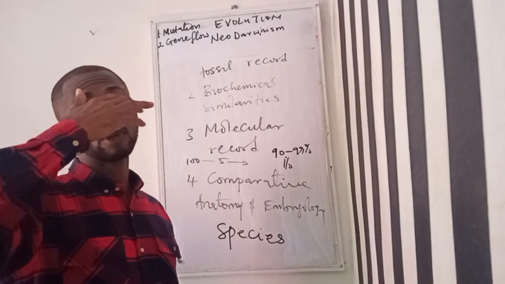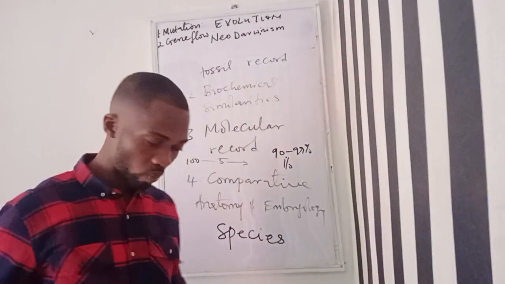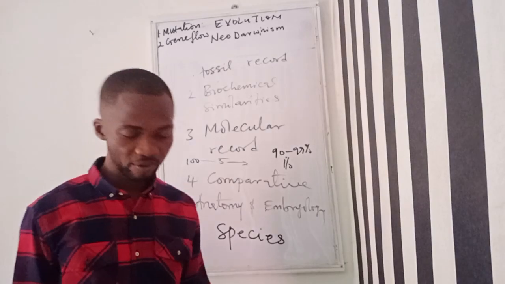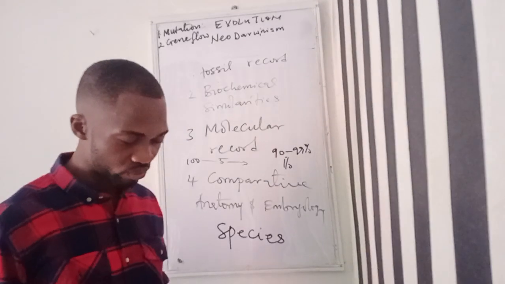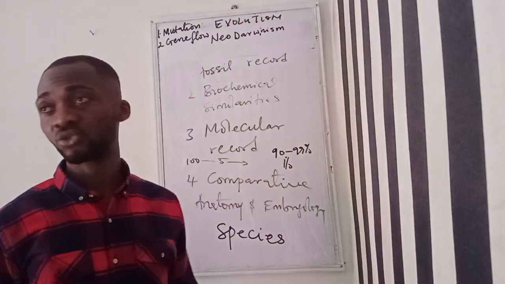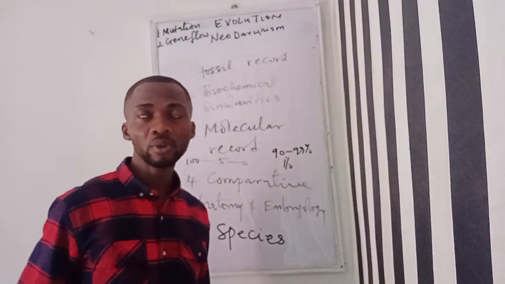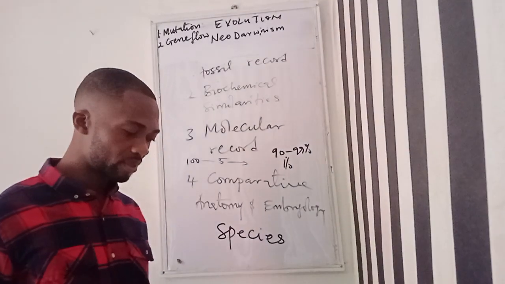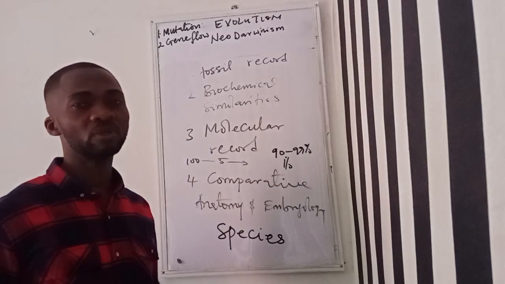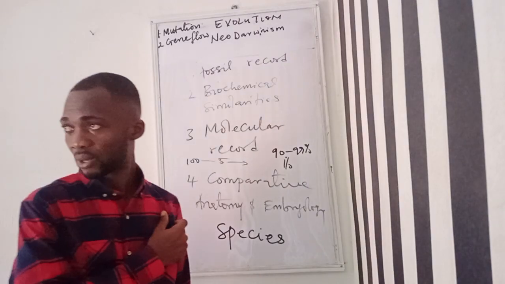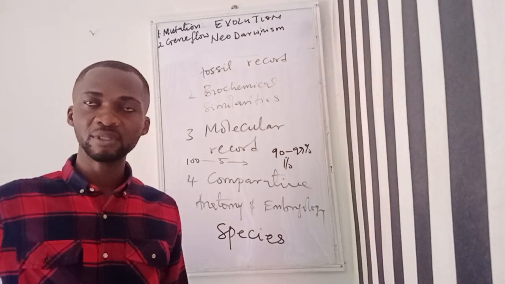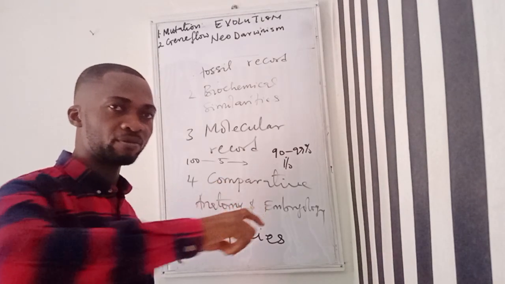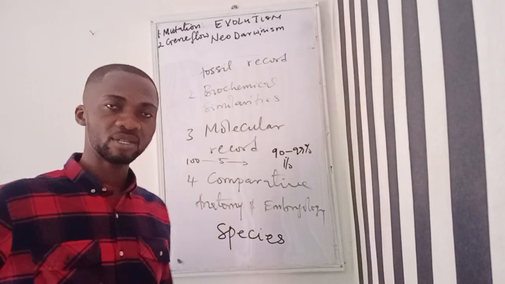Then we also have a situation whereby one or two species evolve as offshoots of a single ancestral species. So what we're now saying is that we can have a situation, which is what we call divergent evolution, whereby organisms of different species evolved from a single ancestor.